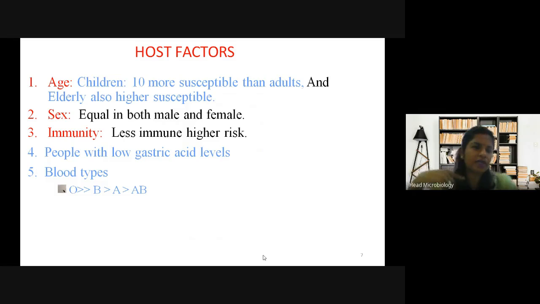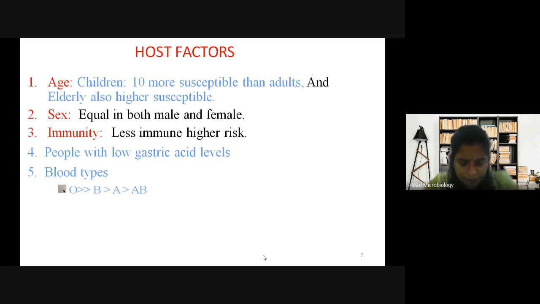Mostly it is children aged 10 or more who are susceptible, more than adults, and the elderly are also highly susceptible. So anybody is susceptible, either children or elderly, because it spreads through food and water. Whoever consumes the contaminated food or contaminated water will be infected. Yes or no?